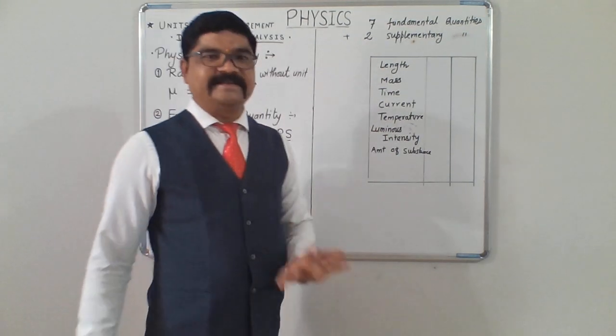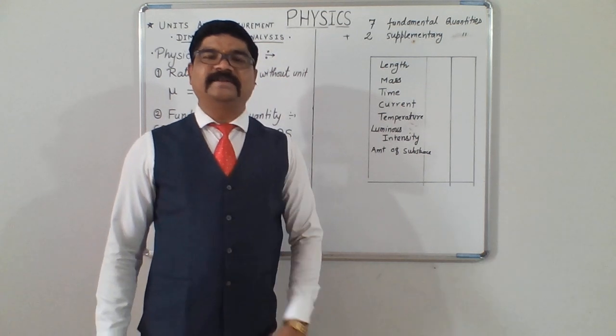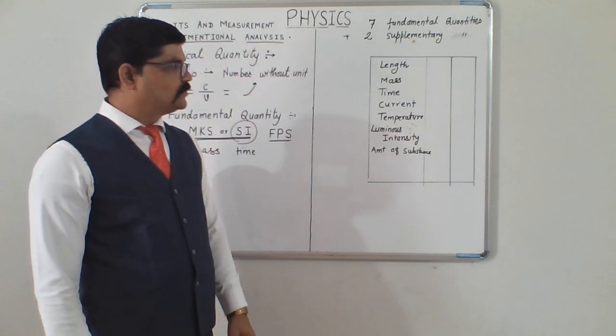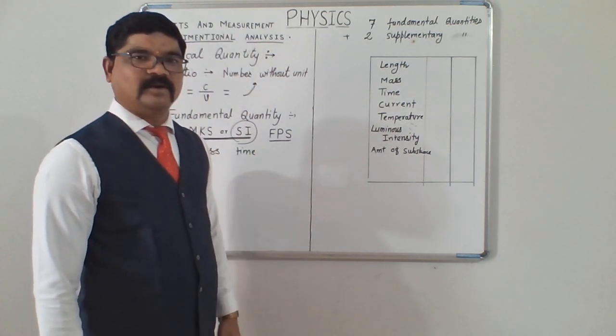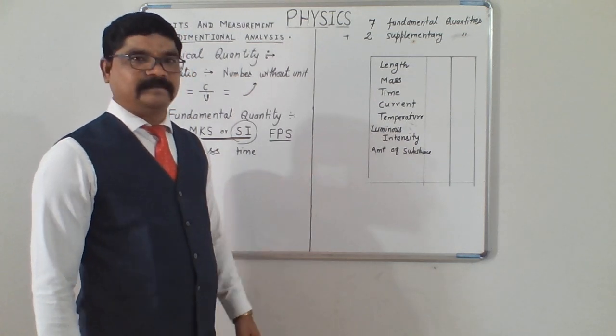These are the 7 fundamental quantities which are generally used as base quantities in the SI unit system.